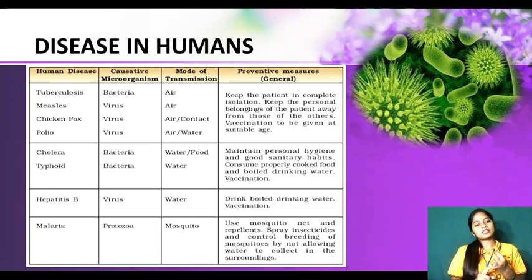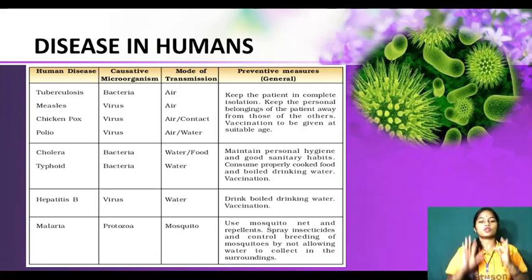Yeah. Now next one is cholera. So bacteria cause the cholera disease and it is spread through contaminated water and food. So first of all, we must ensure that we have fresh water which is free from contamination, and food should be properly cooked and should be hot and it should not be contaminated, right?